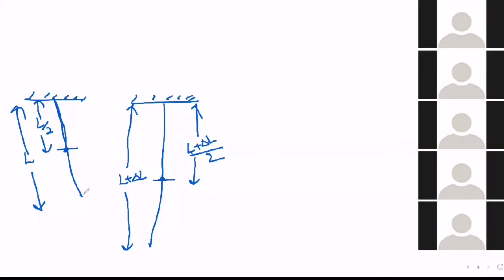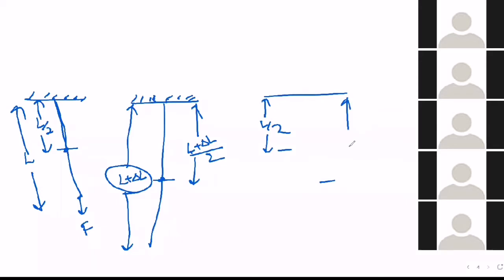So it was L by 2, but now when you apply force the new length is L plus delta L, so the new position of the center of mass from the fixed support becomes L plus delta L by 2. If this is the initial center of mass and this is the final center of mass, this position is L by 2 and this position is L plus delta L by 2.